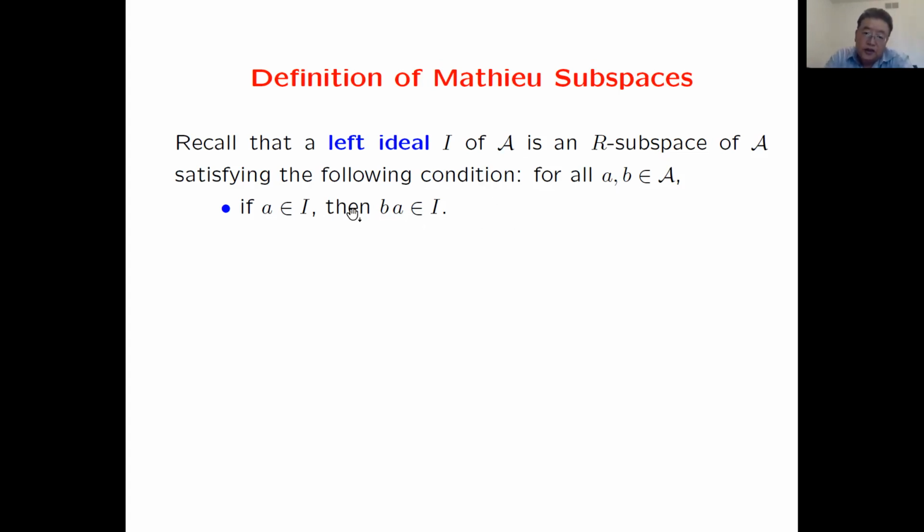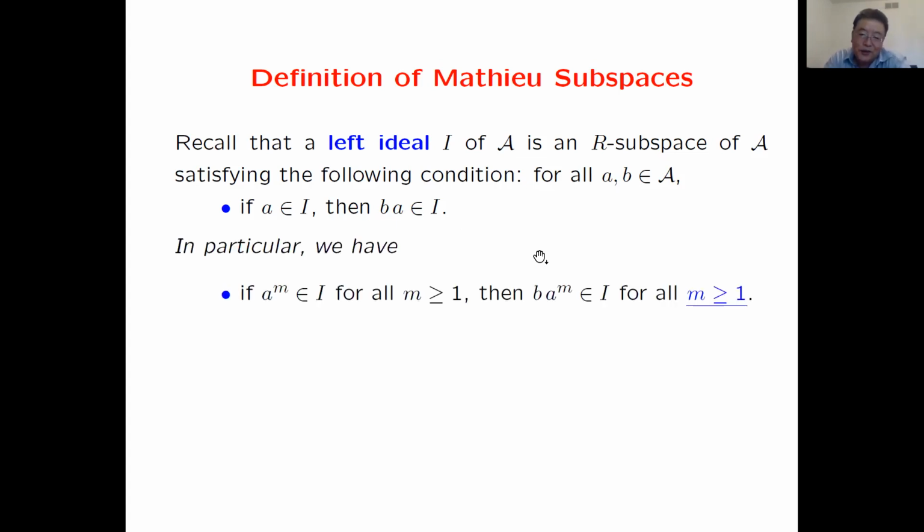Next, we want to generalize this definition. There are many possibilities, but I don't know many of them will make any sense. So here's the one which is forced in some sense by the Jacobian conjecture. Look at the definition of left ideal. In particular, for any left ideal, this property is true.